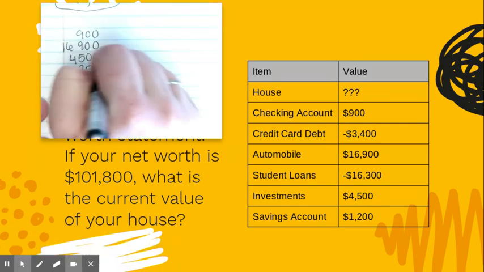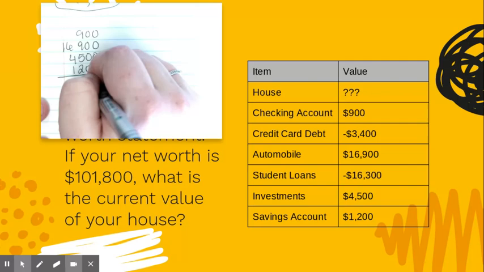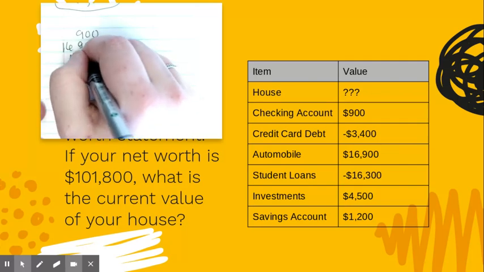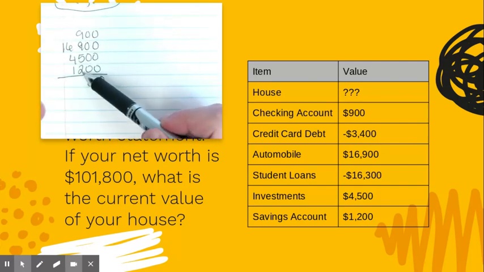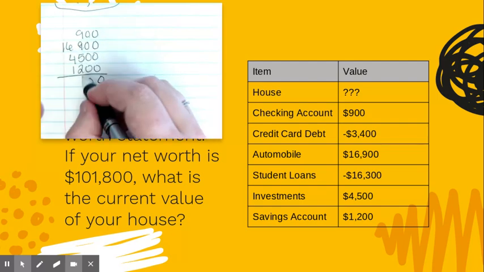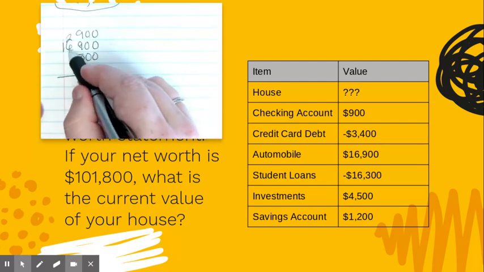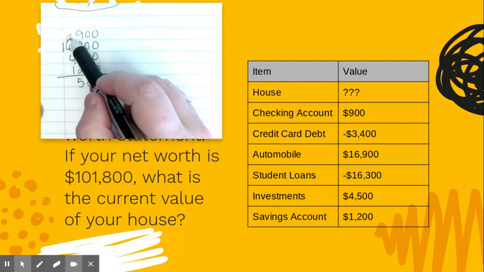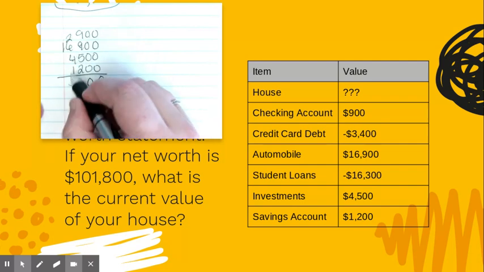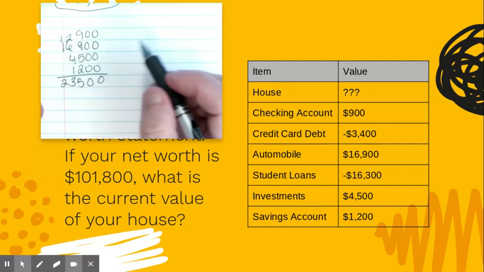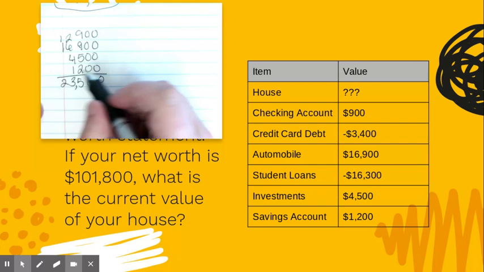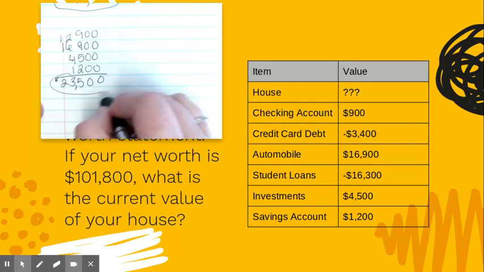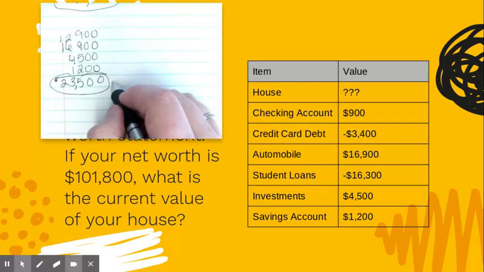Zeros, 9 and 9 is 18. 18 plus 2 is 20, plus 5 is 25. 6 plus 4 is 10, plus 2 is 12, plus 1 is 13, and then 1 and 1 is 2. So my total assets are $23,500.